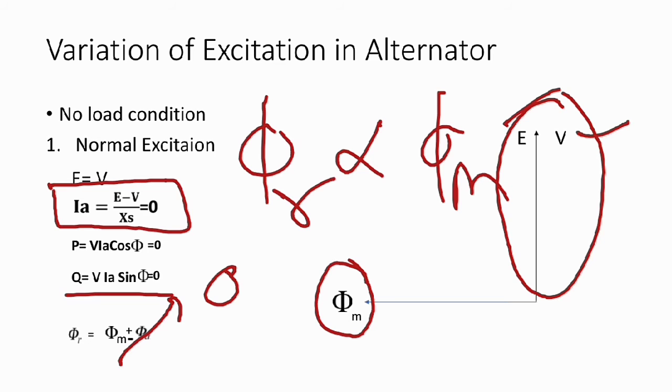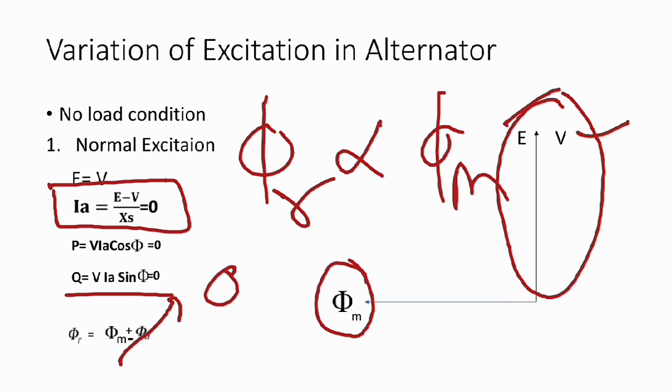If we need 10 milliweber, then in normal excitation we will have to generate 10 milliweber through the main field flux. In this way we will get the resultant flux of 10 milliweber, and its value will be constant.